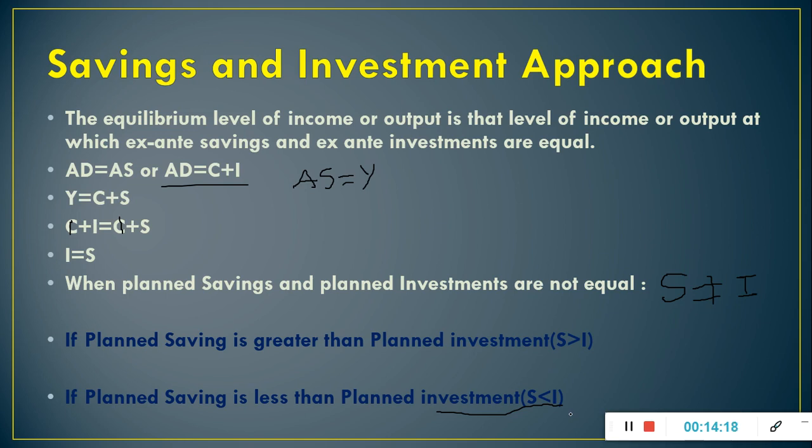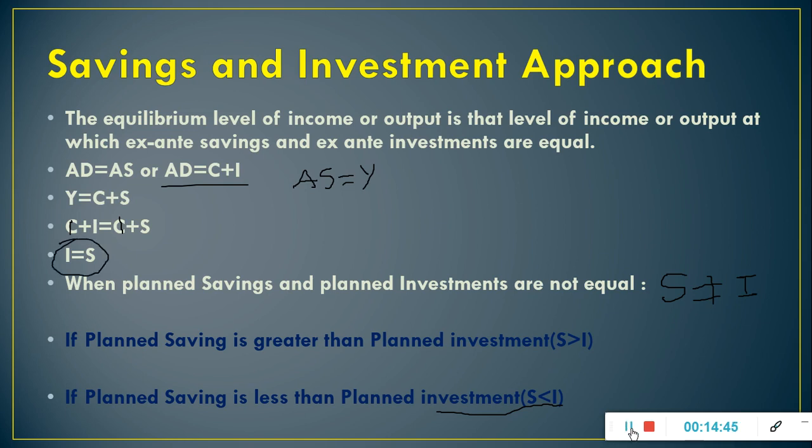The process continues till planned output produced in the economy becomes equal to the planned demand. That is, planned investment becomes equal to planned savings, and the economy achieves the equilibrium level of income again. So we can say that S equals I is the necessary condition for the equilibrium level of income or output.